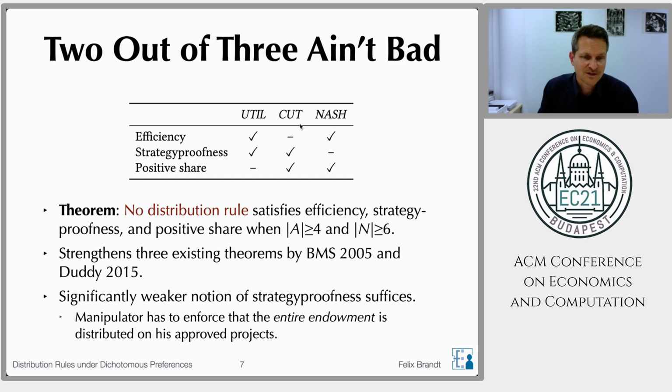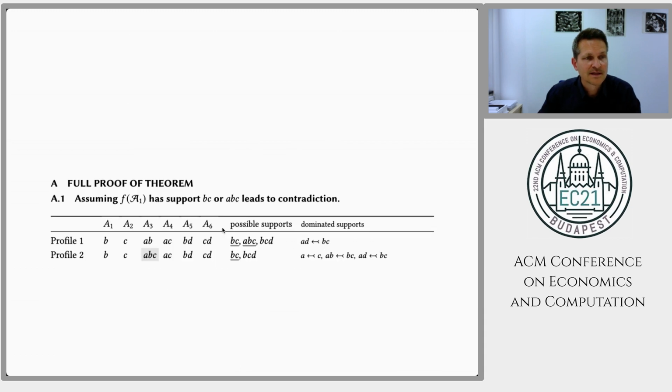So the notion of strategy proofness that we need requires that a manipulator has to enforce that the entire endowment is distributed on his approved projects. So in other words, a manipulation only counts as a manipulation if the manipulator gets maximal utility by misrepresenting his preferences. So let's have a look at how this proof looks like.